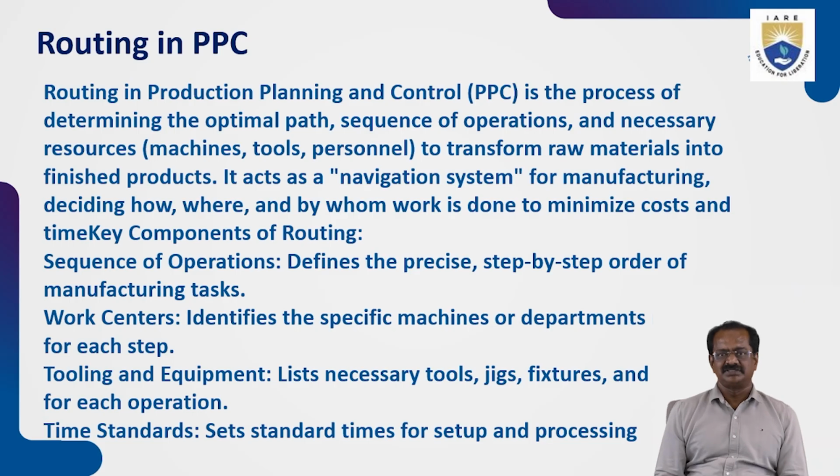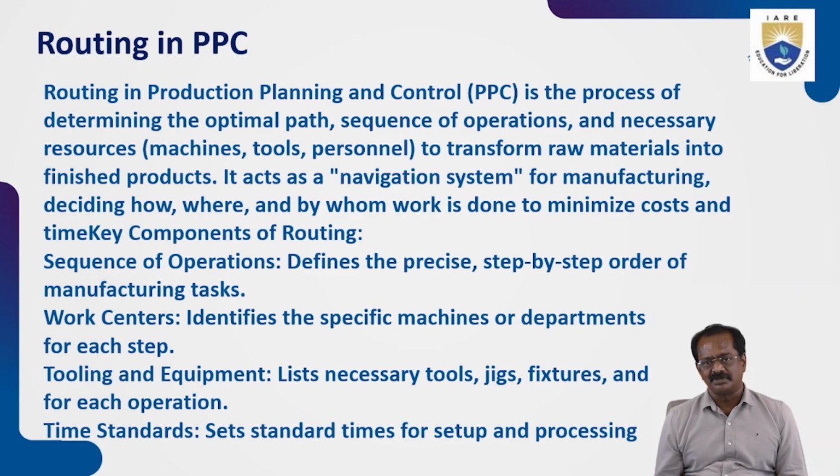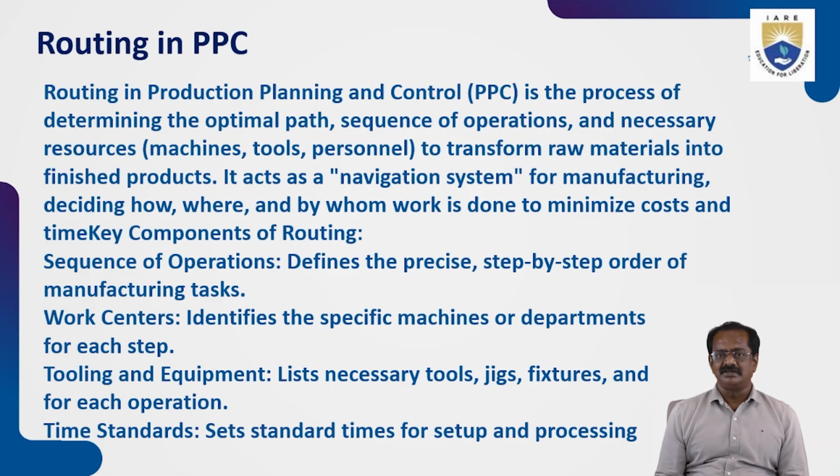This one is the work centers. All the work center specific machines are the department's responsibility. So they are aligned in such a way that the rework of the material and recarrying of the material from one workshop to another workshop is eliminated. Like the input of one workshop and the output of workshop A should be the input of workshop B, and the output of workshop B should be the input of workshop C. In that way, the sequence of operations is planned so that it needs minimum transportation of the raw material.